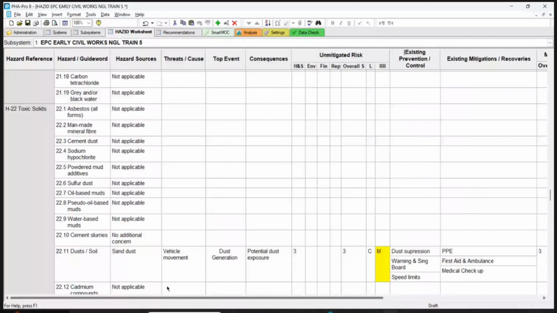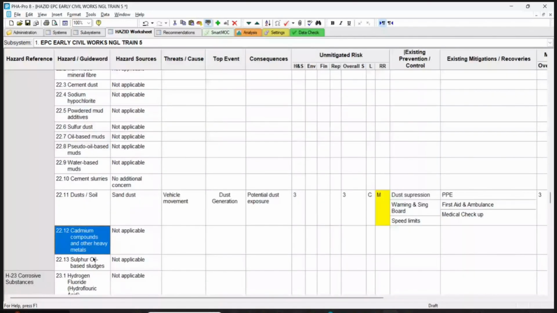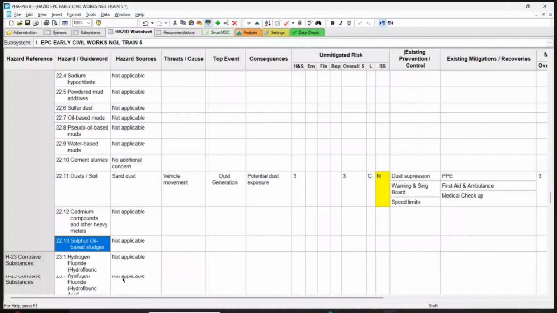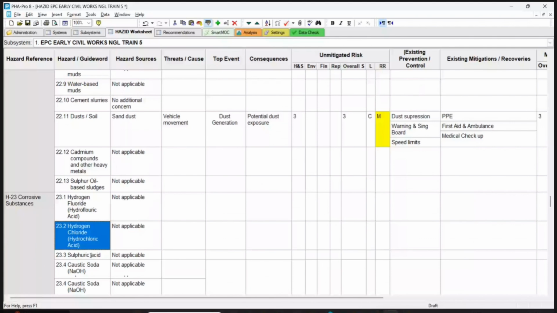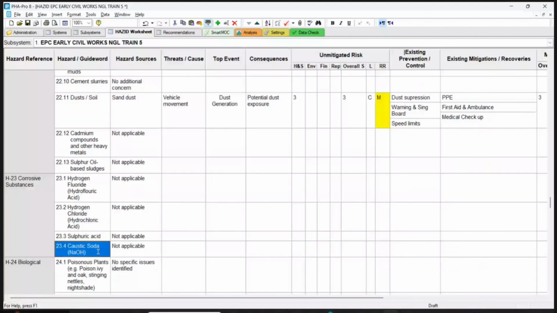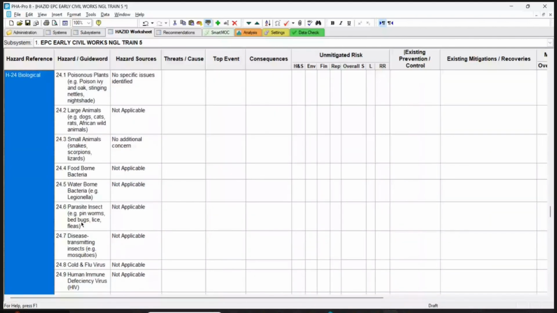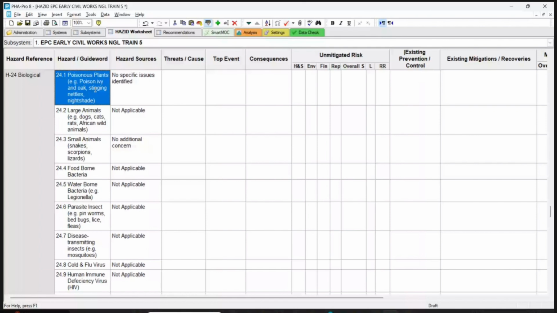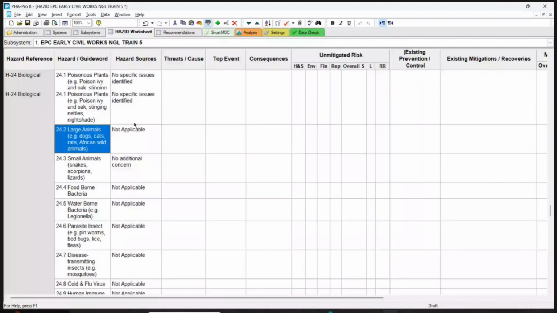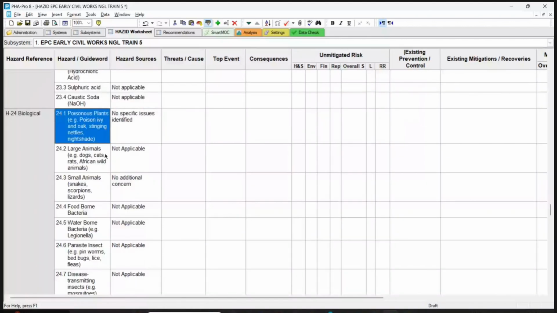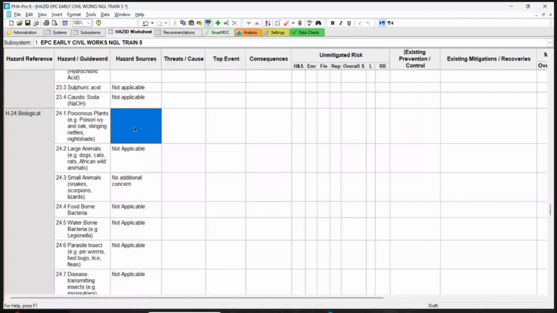Okay, cadmium, no. Sulfur, oil-based sludge, no. Corrosive substance. Hydrofluoric, not applicable. Sulfuric acid, not applicable. Caustic not applicable. Biological. You have snakes and all these things? Yes, I think we have to put snakes. Snakes will be there, but we will cover in the weight, no? Yes, you will cover in the weight. Poisonous plant. Refer weight. No specific issue for plant. We'll do it in the weight also.